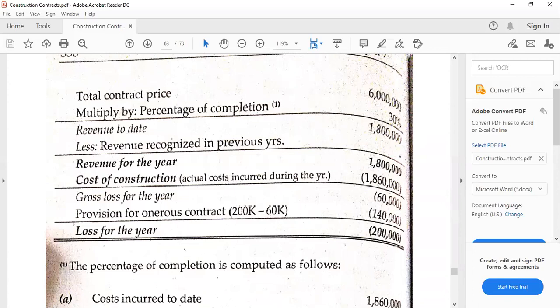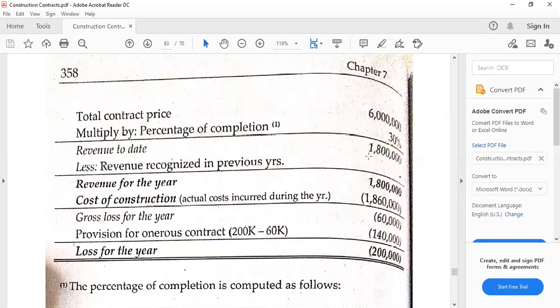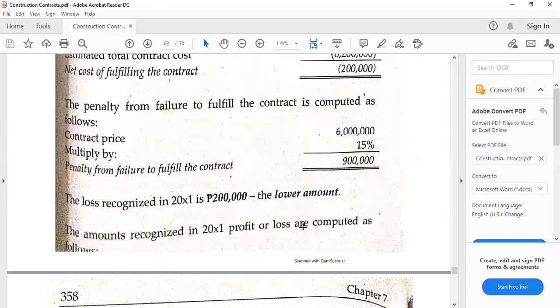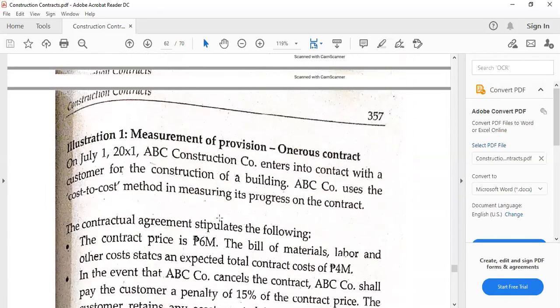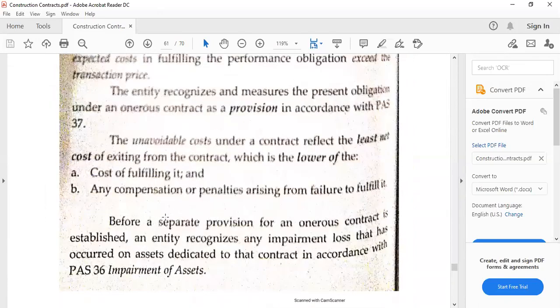So that's how it is then for the computation in case that would be the provision for onerous contract, which also means that the loss then is equivalent to the lower of the two, the cost of fulfilling the contract and any penalty for letter B. Let's go back to the entire phrase. Any compensation or penalties arising from failure to fulfill it.